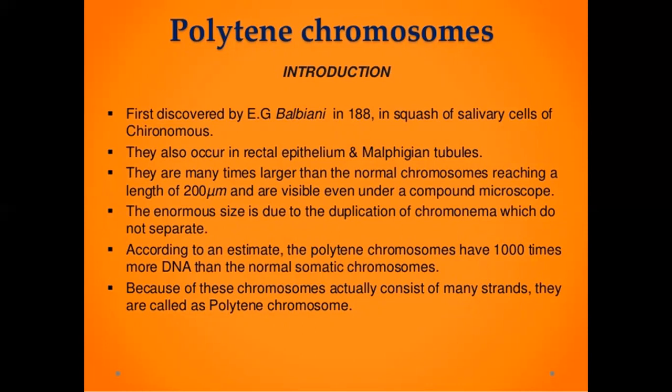The enormous size is due to the duplication of chromonema, which do not separate. According to an estimate, polytene chromosomes have 1000 times more DNA than the normal somatic chromosome. Because these chromosomes actually consist of many strands, they are called polytene chromosomes.